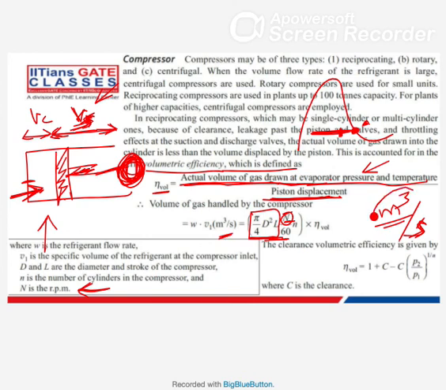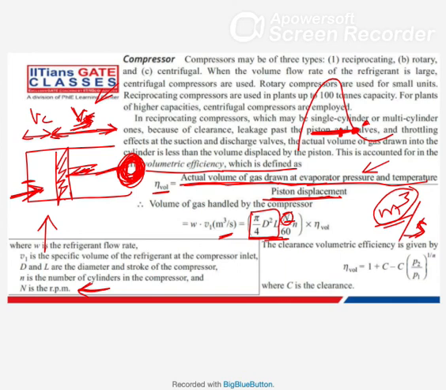Meter cube is the amount of volume it is taking. Now you want to calculate the amount of gas it is taking per second, so you should know the revolution per second. The revolution per second will tell you the amount of volume taken inside per second.